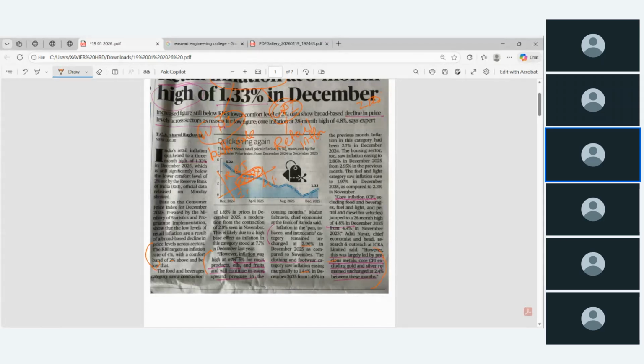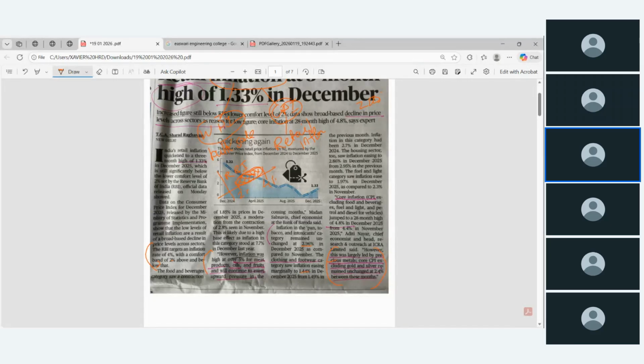Because people bought a lot more gold, and as we already discussed, it is connected with the dollar also. So the dollar is getting appreciated; indirectly, we can say our Indian rupee is getting a lower value.